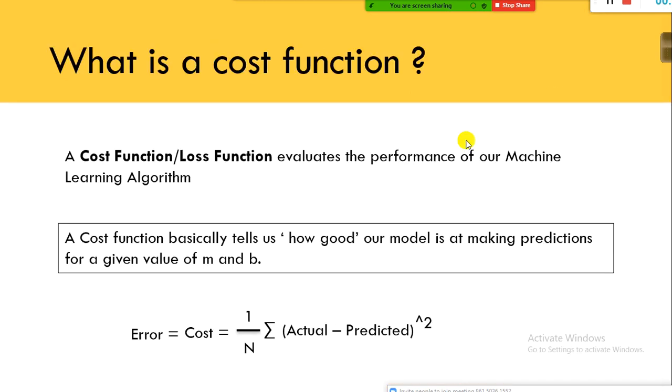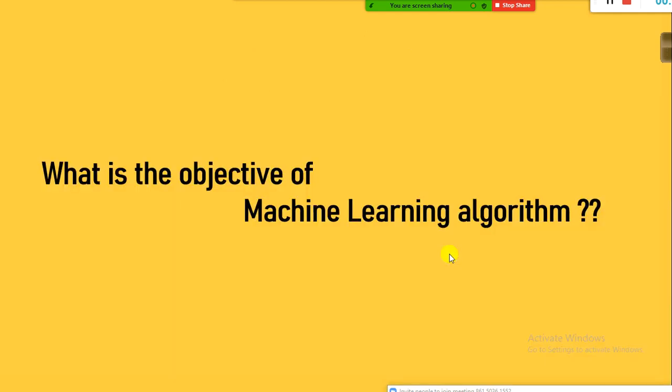Fine. So now you understood, now you learned what cost is. Cost is nothing but the error. Just think of it as the mean squared error. Don't ask me, "Can't I call it root mean squared error? Why is it not used?" But in the case of gradient descent, we will be using the mean squared error only. You just think about it. The cost is nothing but the error. The objective of the machine learning algorithm is to minimize the cost.